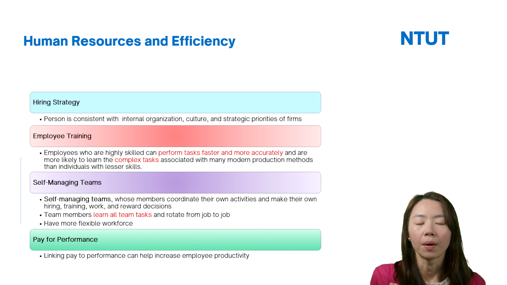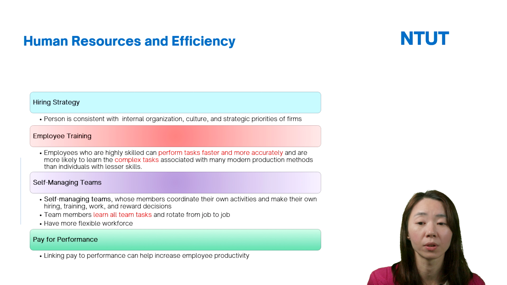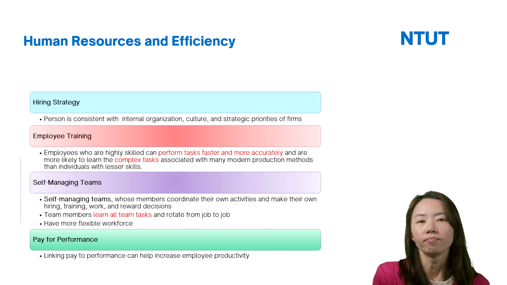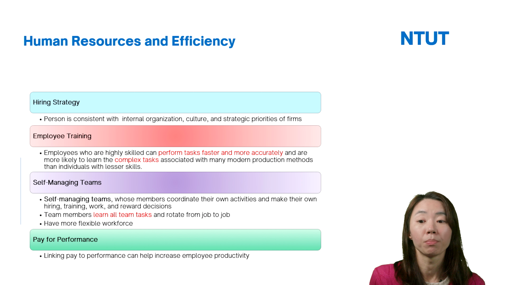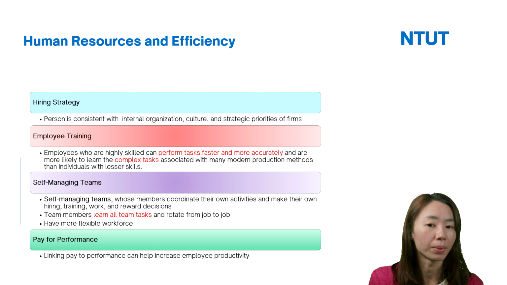Under this situation, this can help firms have a more flexible workforce. Why? This is because the team members learned all the team tasks and rotate from job to job, right?